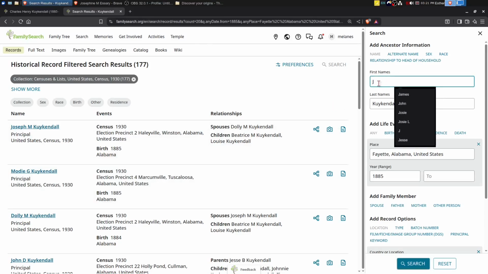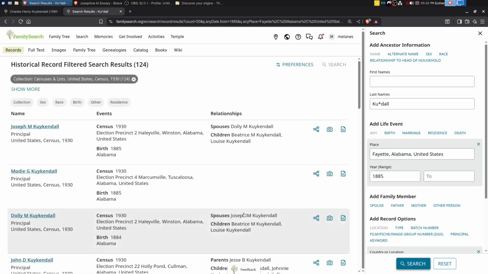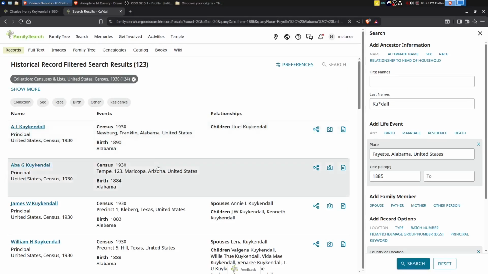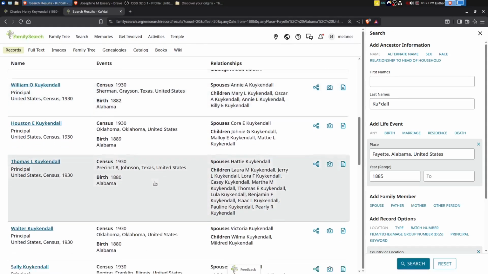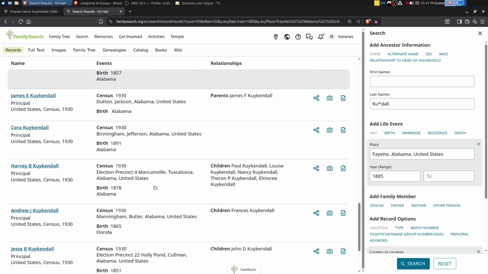Let's try a J. We are striking out, and it seems so odd. Sometimes if we change some of this and use some wildcards, we might get some results. Because I have this feeling they're there, but the indexing might be a little weird. I'm going to keep looking, and then when I get to the other side of this, we'll come back and we'll look at Ancestry to see if we get better results.